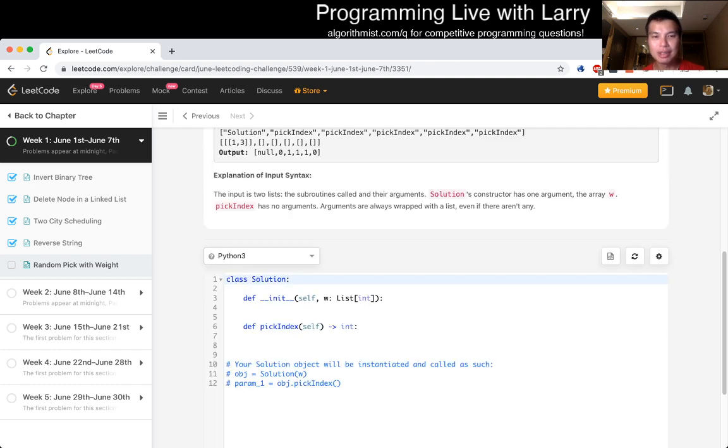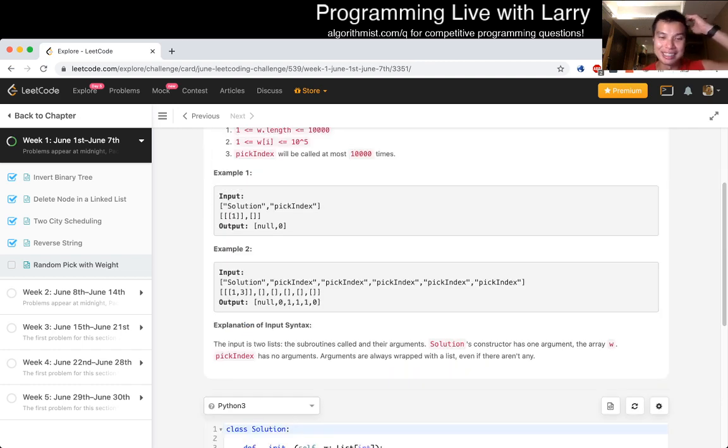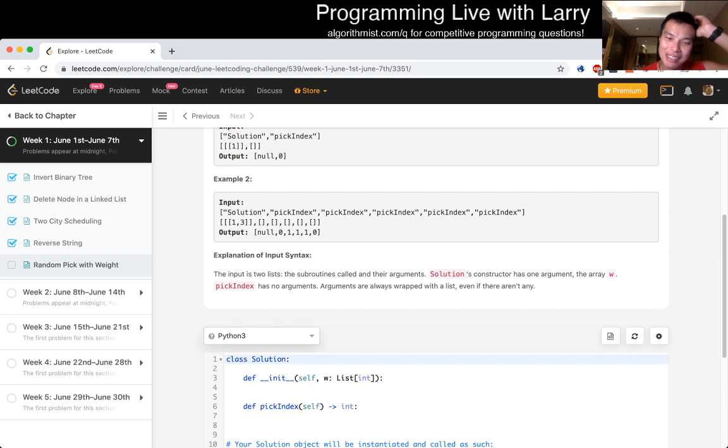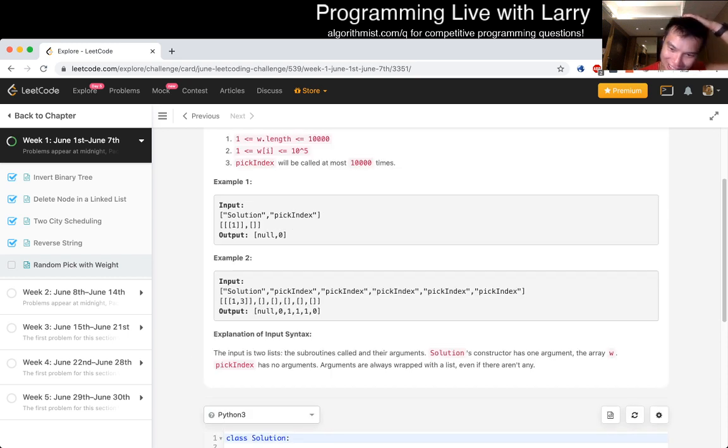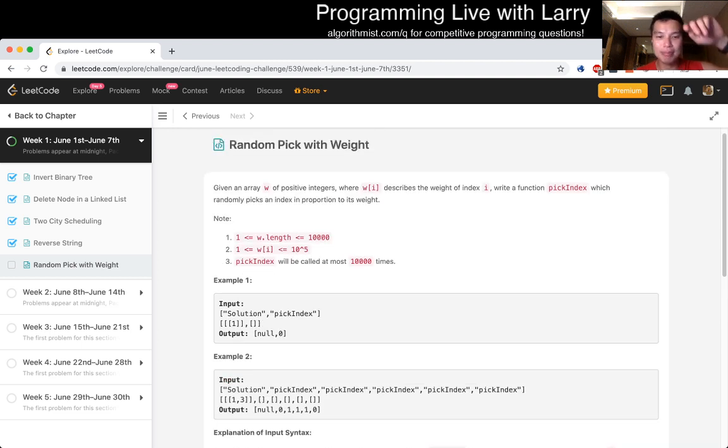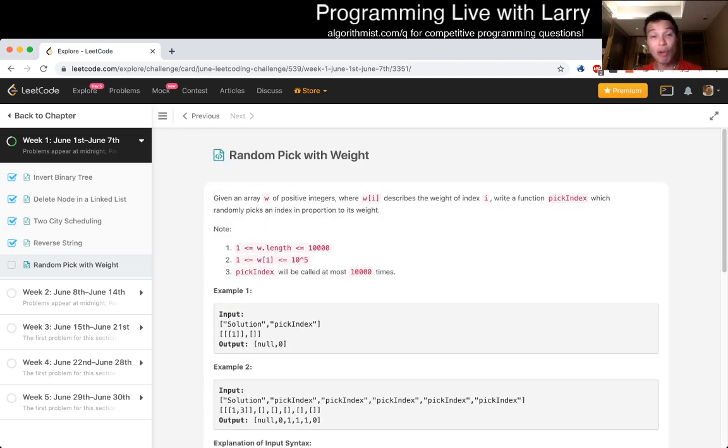But the first thing I would say is, given that we're in Python, there is actually a Python library that does this. I'm not going to get into it because you're probably not watching this video so that I tell you which library in Python to use for this very specific problem, right? But yeah, let's think about it. I think there's a couple of clever ways to do this.